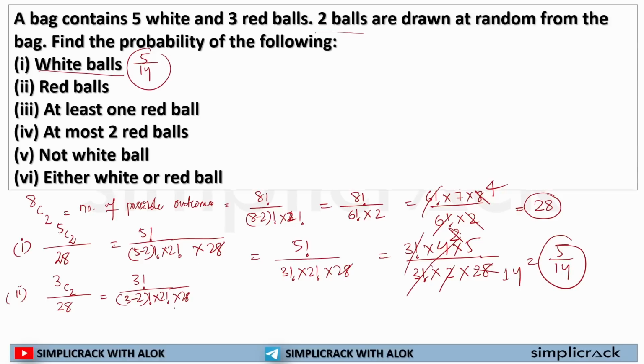Now 3 factorial, 3 minus 2 is 1 factorial, into 2 factorial into 28. 3 factorial can be written as 2 factorial into 3. 1 factorial is equal to 1. 2 factorial is equal to 2. 28 is there. Now the 2 factorial cross out. So my answer is 3 by 28. So 3 by 28 is the probability of selecting 2 red balls out of 5 white and 3 red balls.